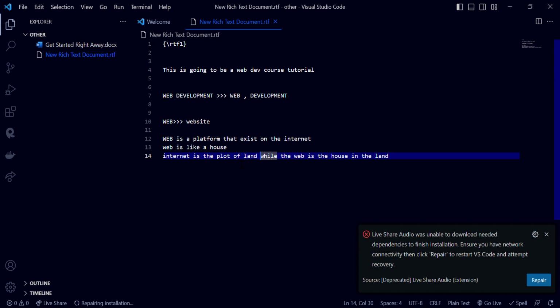It's not impossible. That's something you should know as a Bezalel. So the internet is like a plot of land, while the web itself is like the house in that plot of land.